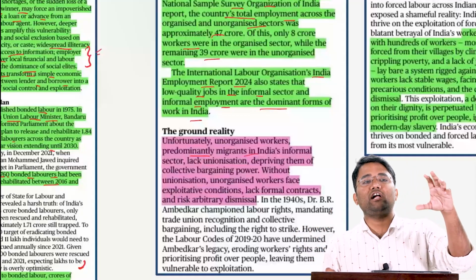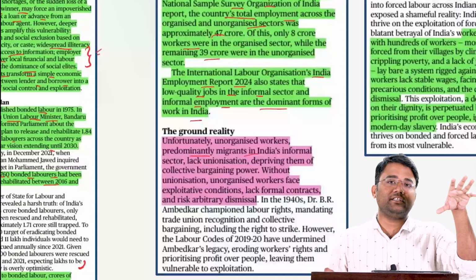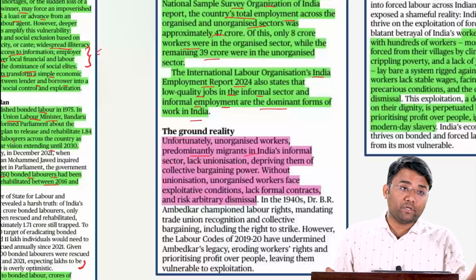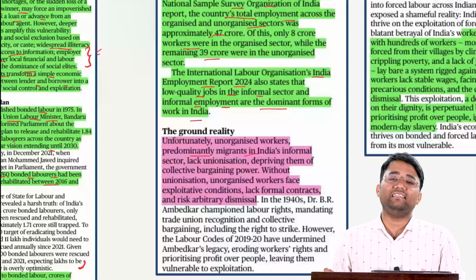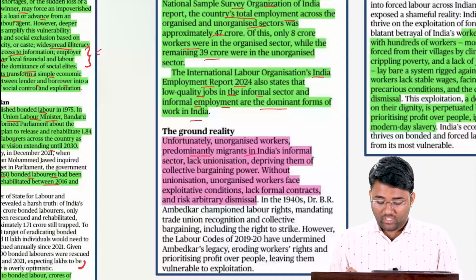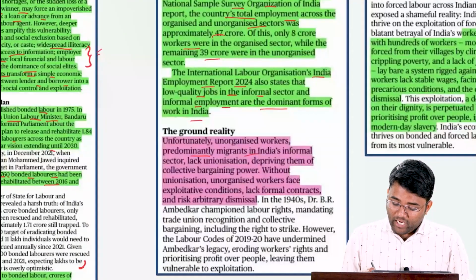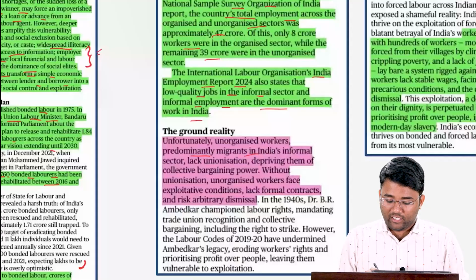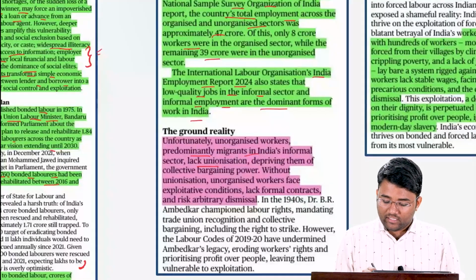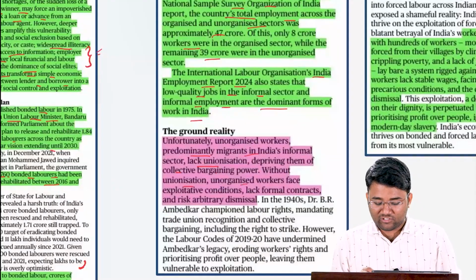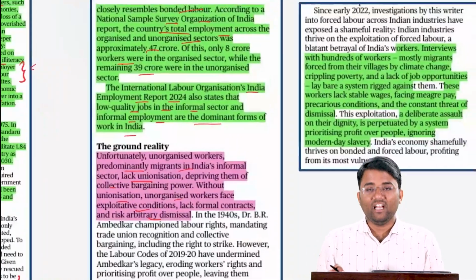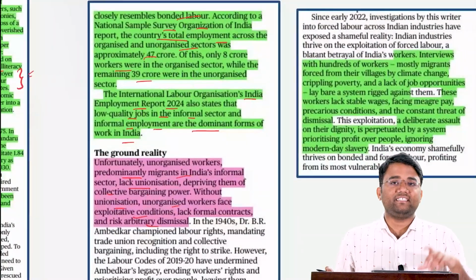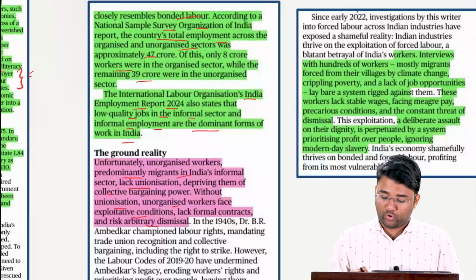For example, there was lack of employment at the place where the person belongs to. There is lack of proper resources at that place, and that is the reason that person came to urban areas like Delhi and Mumbai, where they can get some jobs. And they do not have unionization. That deprives them of collective bargaining power, and without unionization unorganized workers face exploitative conditions, lack formal contracts, and also risk arbitrary dismissal.